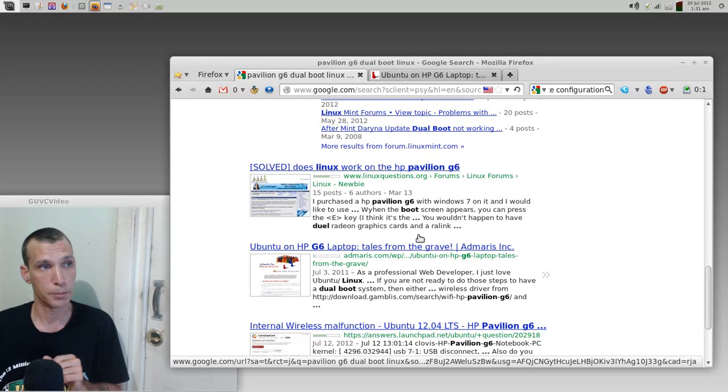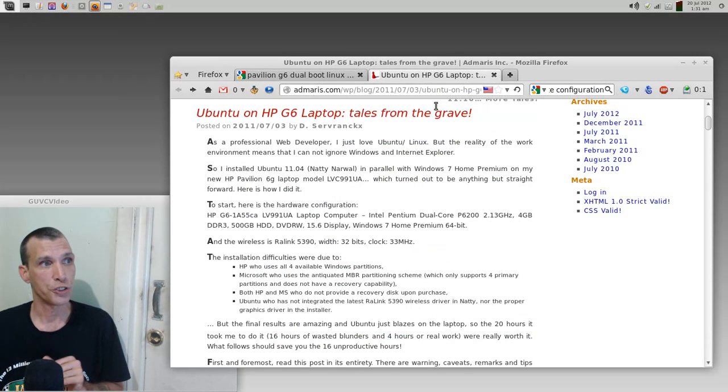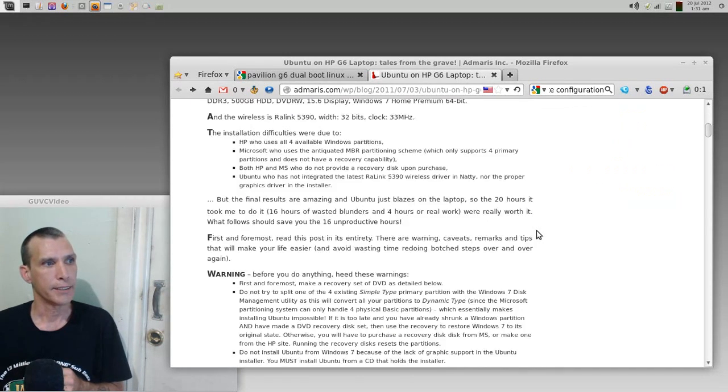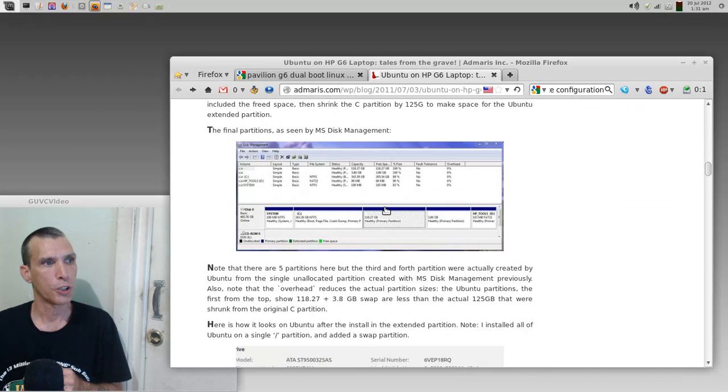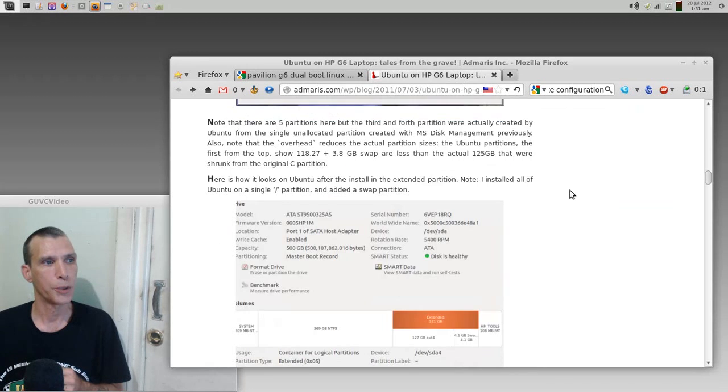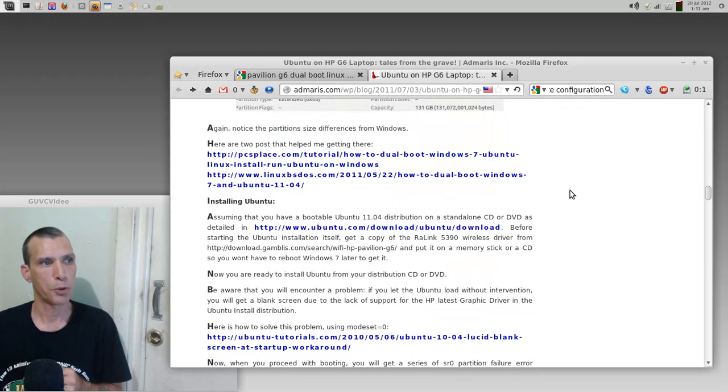That one kind of caught my eye, and interestingly enough, all of the steps that are necessary for backing up your recovery partition are there, and he even has detailed instructions with pictorials that tell you how to back up those partitions and merge those drives together.